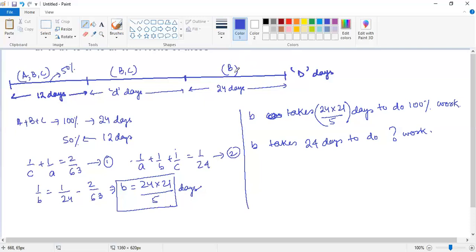So we need to figure out how much percent of the work is done by B in the last 24 days. Rather, how much work does B do in 24 days? Simple. So what we are going to do with this? We're simply going to cross multiply, divide by 24 into 21. This gets cancelled and it's coming out to be 500 divided by 21%. Okay, I hope this is clear till this point. So B does 500 by 21% of the work in the last 24 days, right? I hope till this point it's clear.